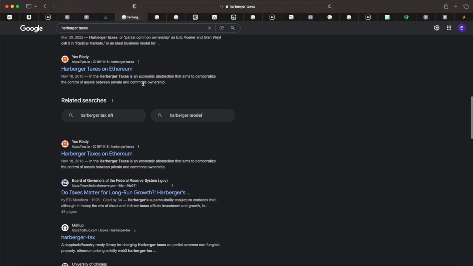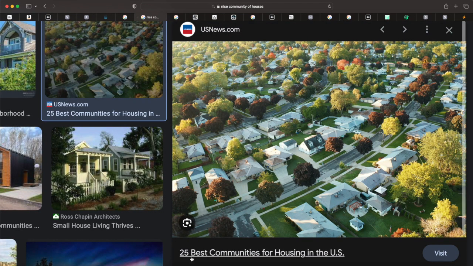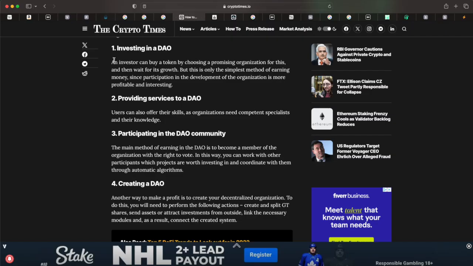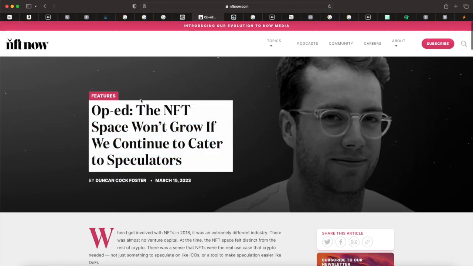The easiest way to understand a new concept is to start by understanding the problem it aims to resolve. Maybe you live in a nice neighborhood, but have a bad neighbor who drags down your property value. Maybe someone in your DAO doesn't participate and just wants to profit off the hard work that other people do. Or maybe the entry price of an NFT community you want to join is inflated by speculators, preventing you from being able to contribute to its growth.